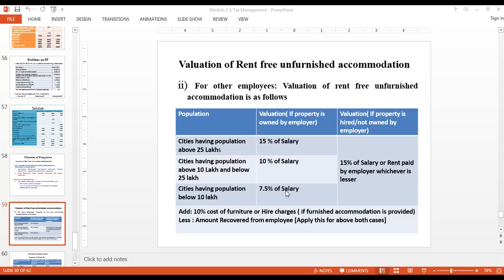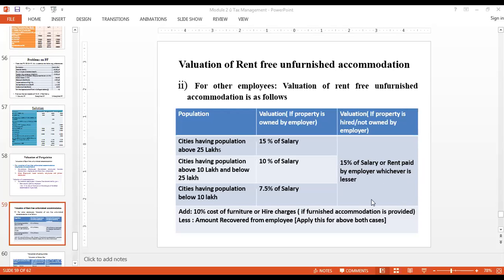All these three conditions are applicable only if the property is owned by the employer. On the other hand, if the property is not owned by the employer, but hired or leased, in such case it is going to be 15% of salary or rent paid, whichever is lesser. So this condition has to be taken into consideration.